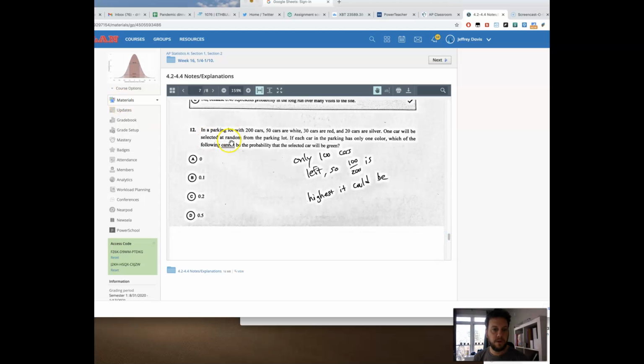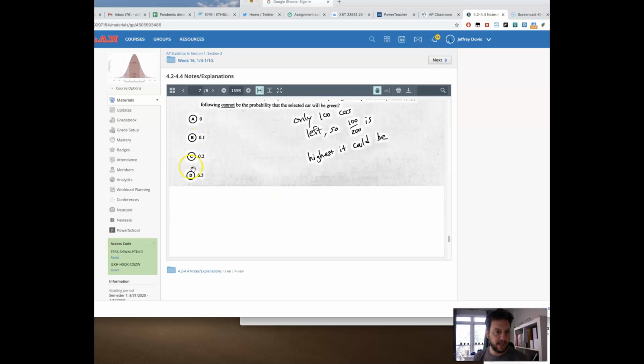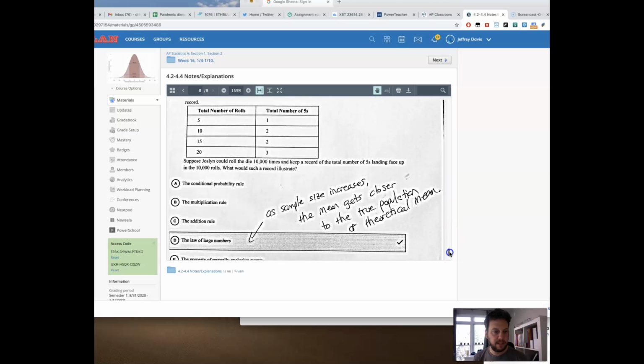Number 12, which of the following cannot be the probability that the selected car will be green? Well, if I add up these 3, that's 100 cars. There's only 100 cars left, so even if they were all green, the highest it could be is 100 out of 200, or 0.5. And I kind of snipped my answer, but answer E is down there. It says 0.6, so that's the answer.